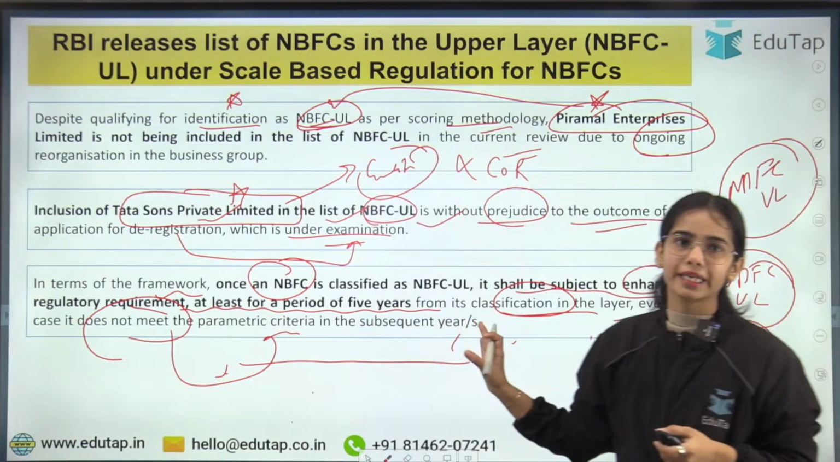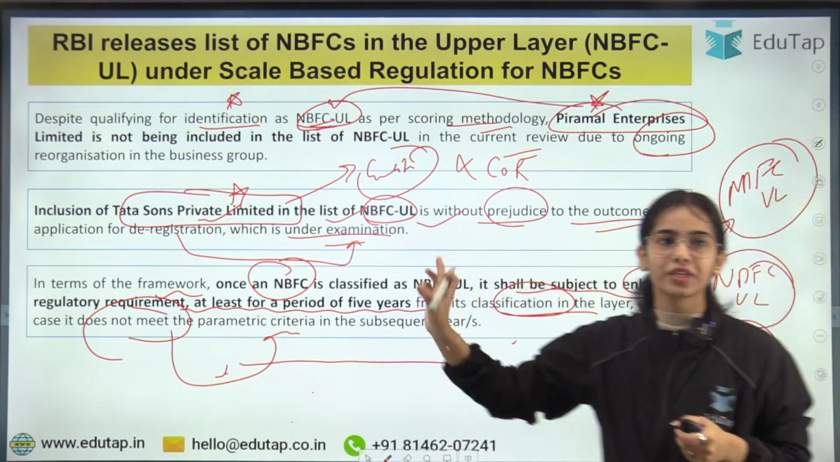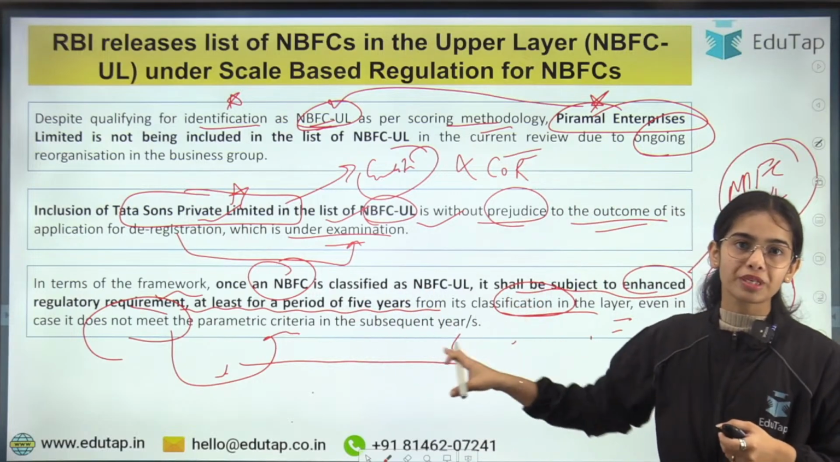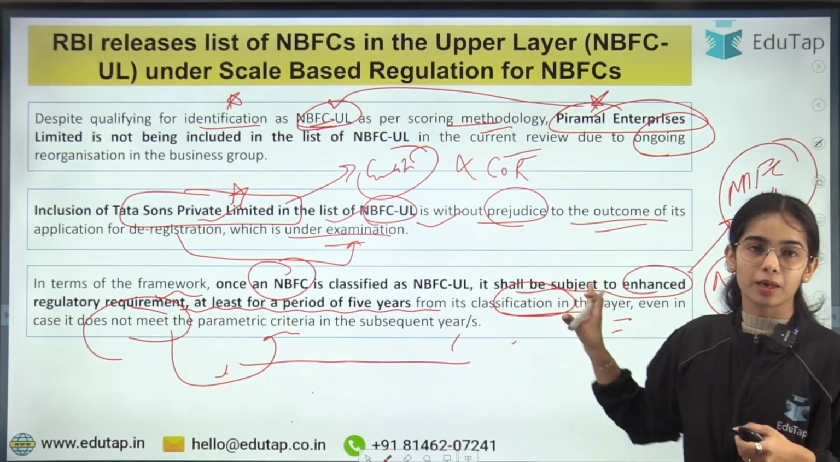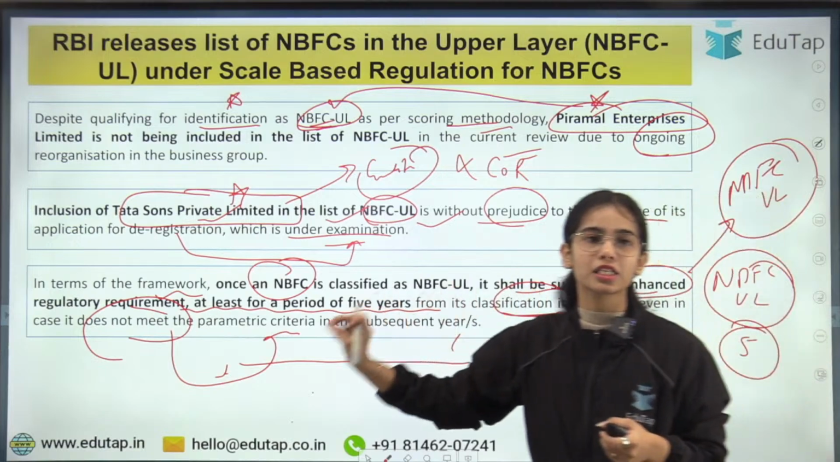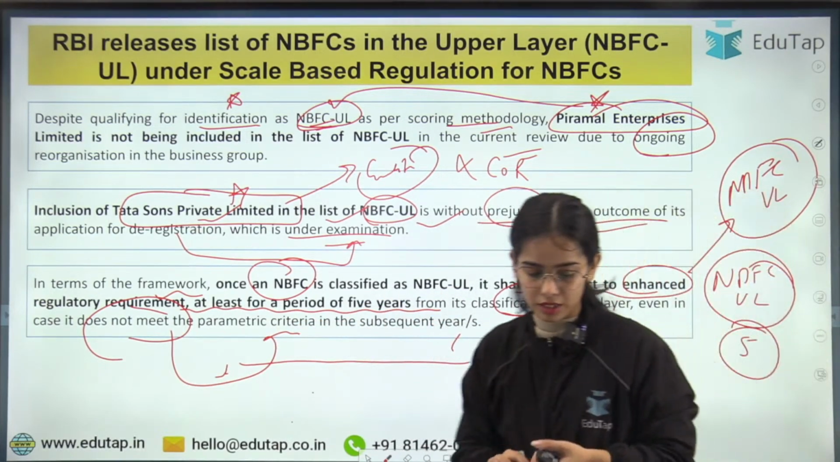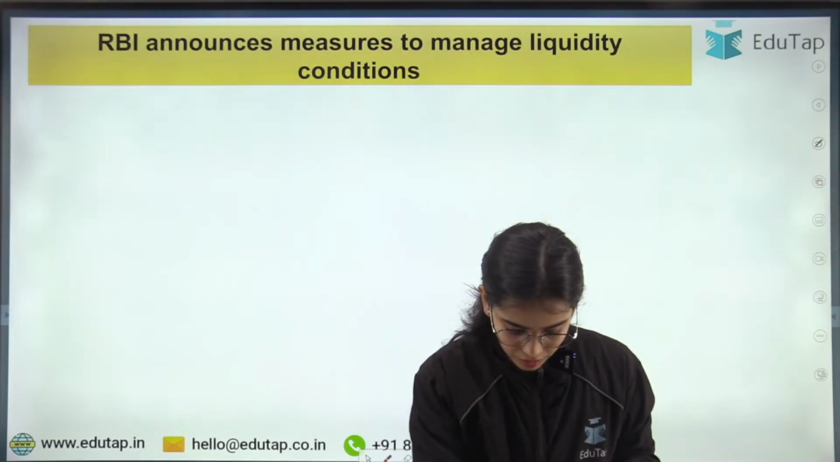Okay, so this is the idea that the enhanced regulatory requirement will have to be followed for at least a period of 5 years from its classification in the upper layer, even in case it does not meet the parametric criteria in the subsequent years. So this is the idea. Any confusion here?